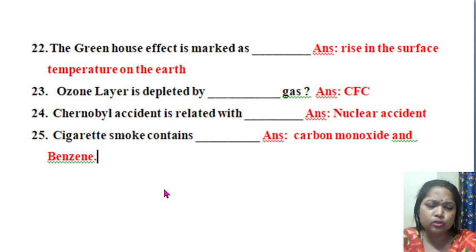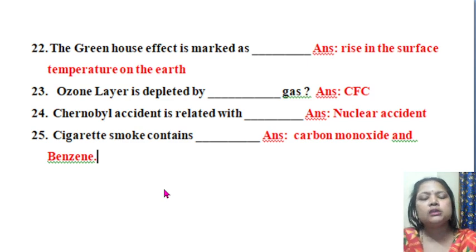Okay. So, where is this layer present? It is present in the stratosphere. I am simultaneously also giving the answer to another 3-4 multiple choice questions, which you perhaps have marked. And which gas is responsible for depleting this ozone layer? The answer is CFC. CFC's full form is chlorofluorocarbon.